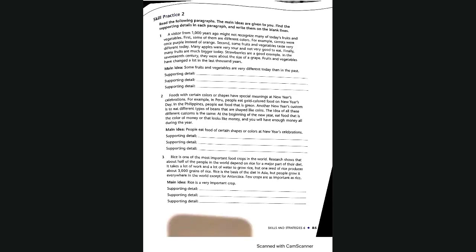This is so interesting. I like this reading. I did not know a lot of this information before about how much fruits and vegetables have changed. So our job is to find the supporting details in this paragraph. Here, under the supporting ideas, we want to write a few words or phrases. We don't need to write a whole sentence. So if the main idea is that some fruits and vegetables are different today than in the past, what do you think is one of the supporting ideas?